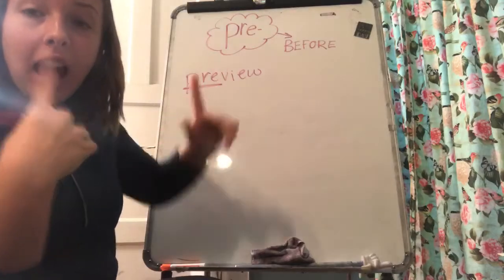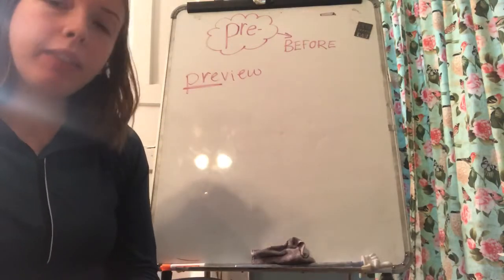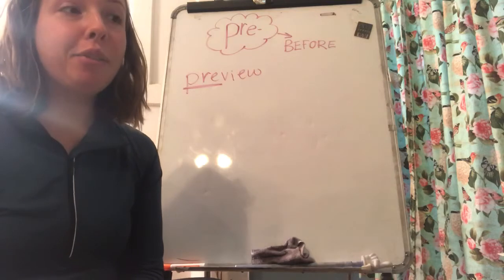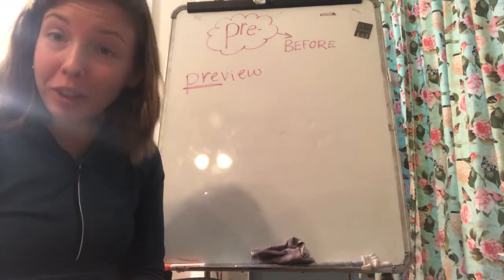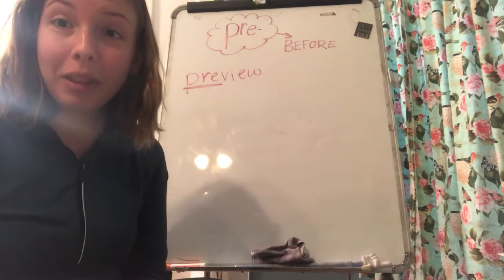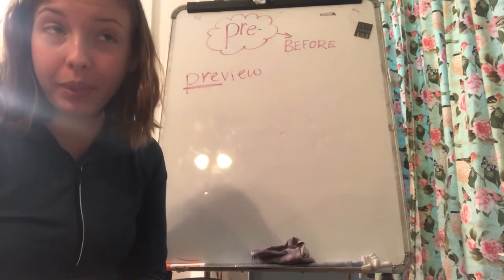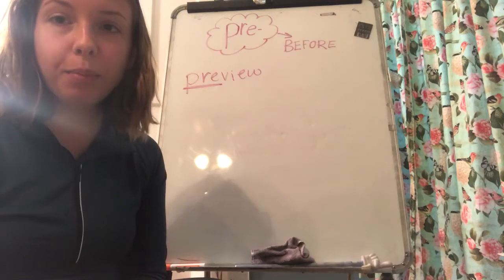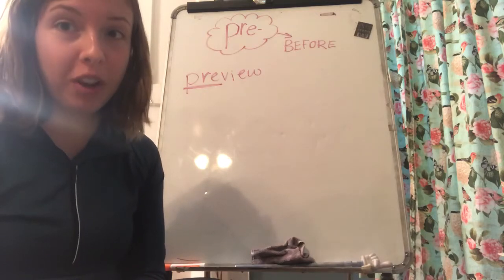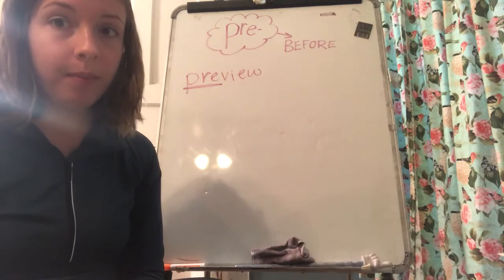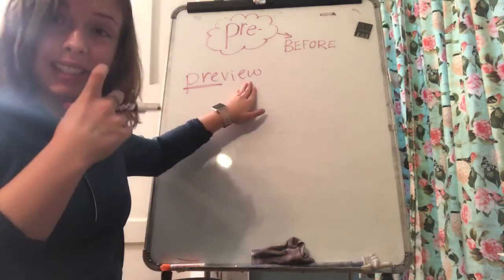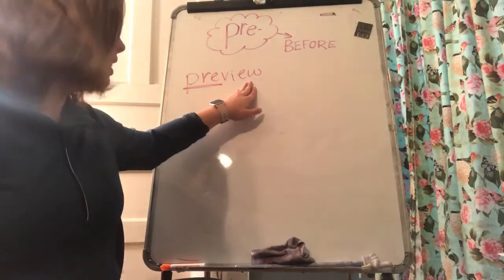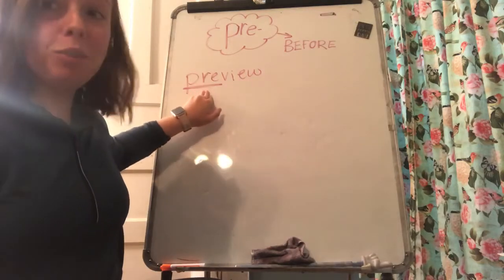Let me see. I'll give you a sentence. So I went to the movies to go see Lego Movie, and before the movie started, the theater played previews. The theater played previews before the movie started. Oh, so pre means before and view means to see. So that means that this is what I'm seeing before the movie started.